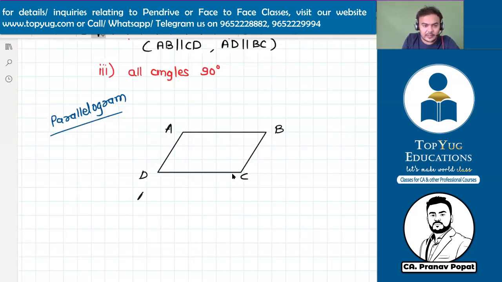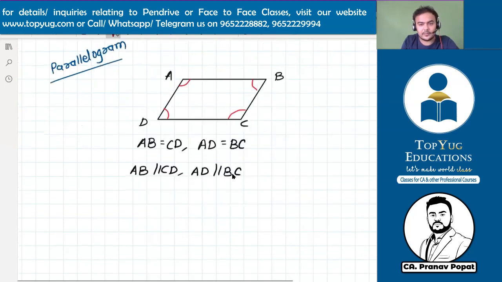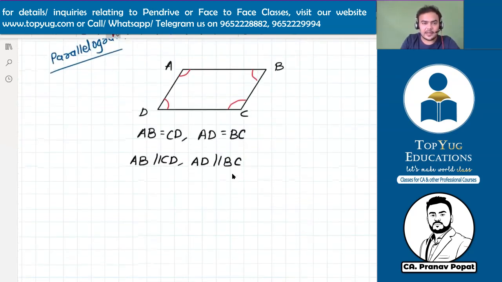Here you can see that AB is equal to CD in length also. AD is equal to BC in length also. Same like rectangle. AB is parallel to CD also. And AD is parallel to BC also. But the only change is the angles, sir. These angles are different. They are not 90°. They are other than 90°. Okay?